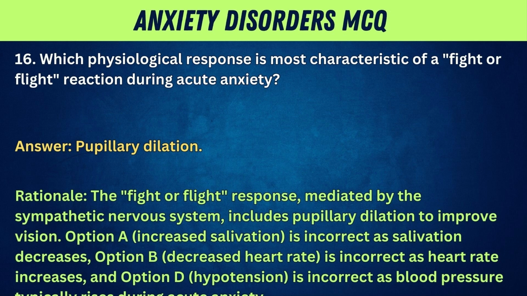Option A, increased salivation, is incorrect as salivation decreases. Option B, decreased heart rate, is incorrect as heart rate increases. And option D, hypotension, is incorrect as blood pressure typically rises during acute anxiety.